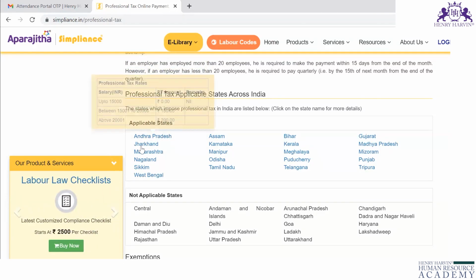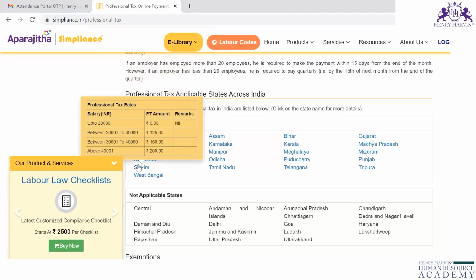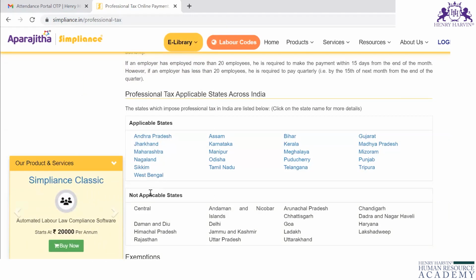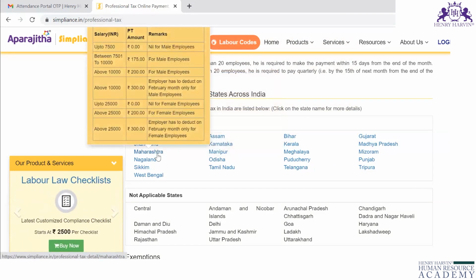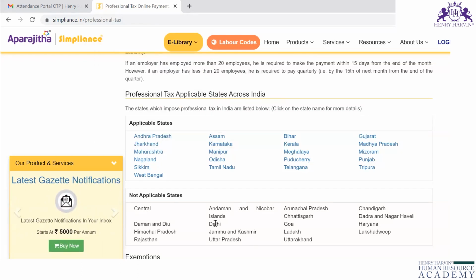Professional tax is applicable to states like Andhra Pradesh, Jharkhand, Maharashtra, Nagaland, Sikkim, West Bengal. So these are all the states where the professional tax is applicable. If you are working in a state like Maharashtra, you have to deduct the professional tax for each and every employee. But if you are working in Delhi, professional tax is not applicable and you should not deduct the professional tax for the employees.